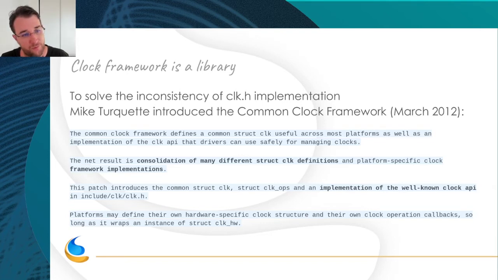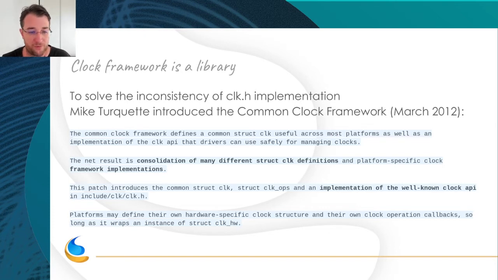So to solve this inconsistency, Mike Turquette, who worked for TI at the time, introduced the common clock framework. So it was like 5 years later. For 5 years they handled this stuff, but at one point it was not manageable.